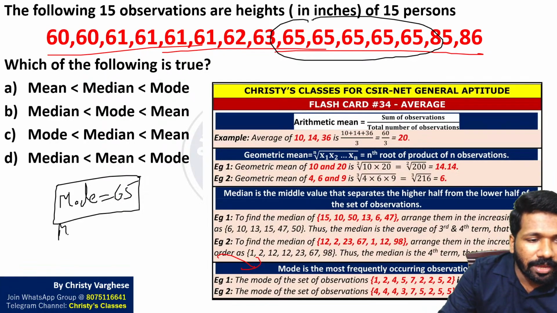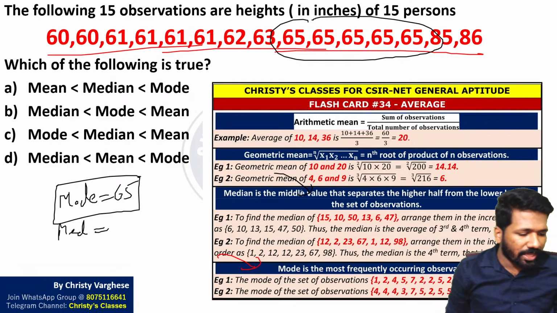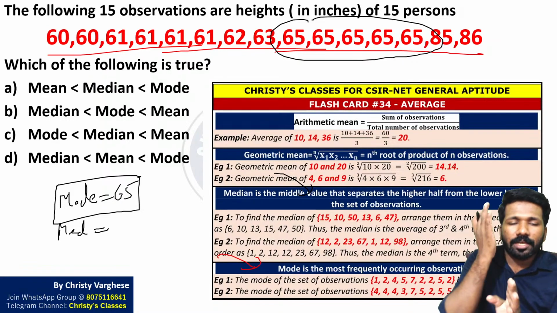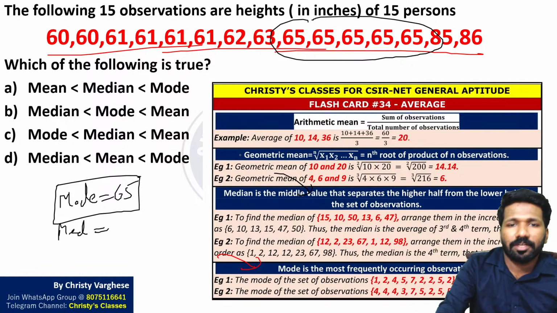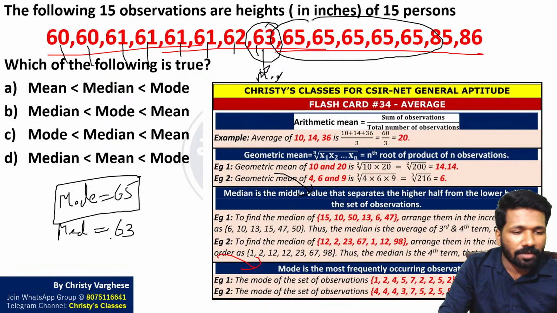And what is the median? What will be the median? Median is the middle term. There are 15 terms, so the median is the middle term that separates the higher half from the lower half. Halving 15 terms, the middle term will be the 8th term, because below the 8th term there are 7 terms and above there are 7 terms. So which is the 8th term? 1 2 3 4 5 6 7 8. The 8th term is 63. So this is the median. So the median is 63, that is also confirmed.